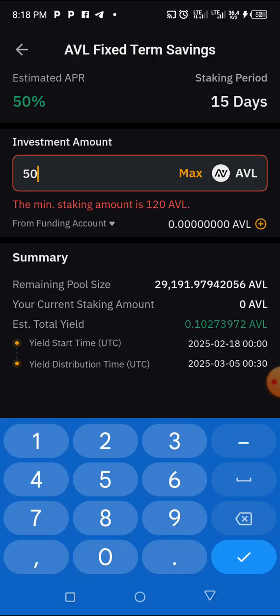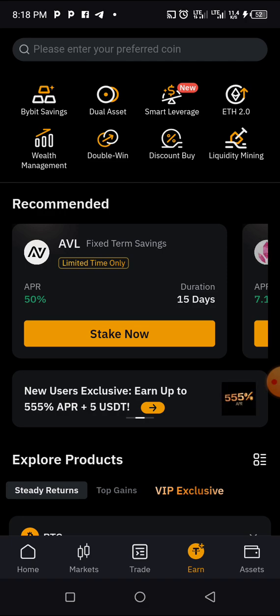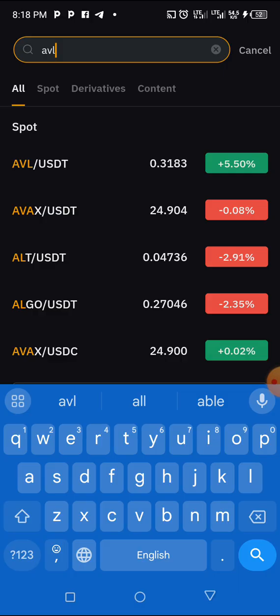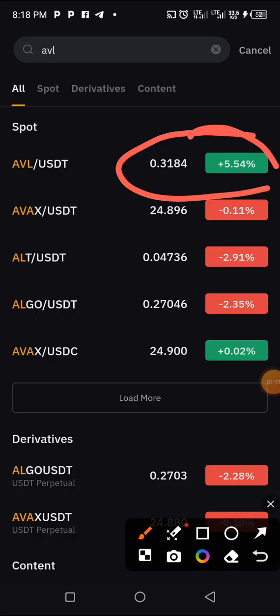So imagine we are having 500 AVL, so that means we are getting 10.27 AVL in the next 15 days. And let's estimate the price of AVL. So we have to go back to the market section, then we click on AVL. When we click on AVL, this is AVL USDT. So we estimate the price of AVL USDT, which is approximately 0.31.